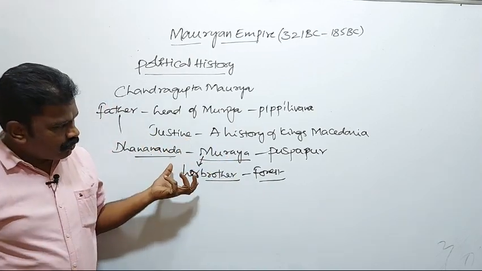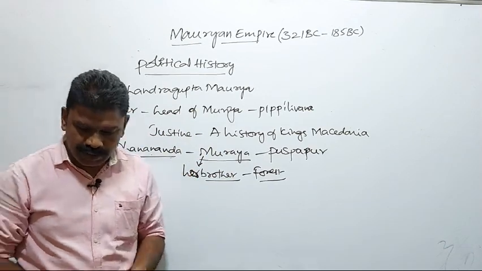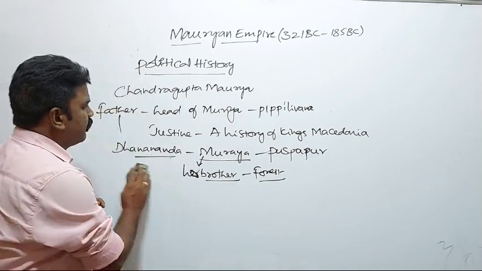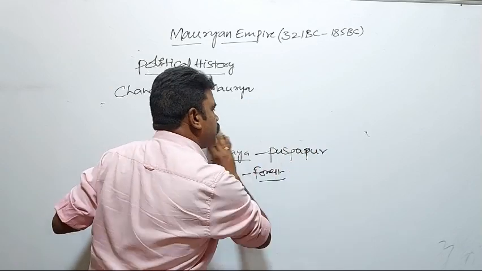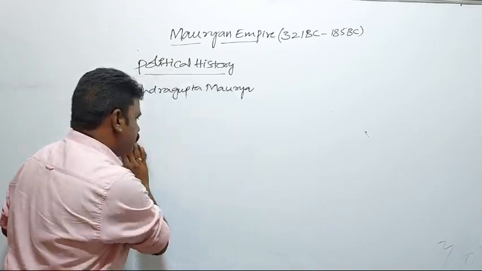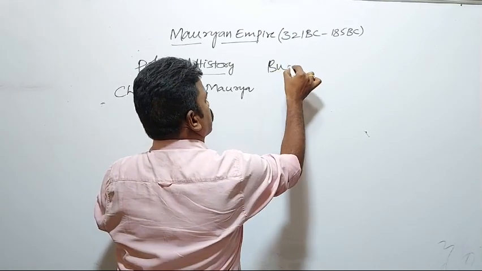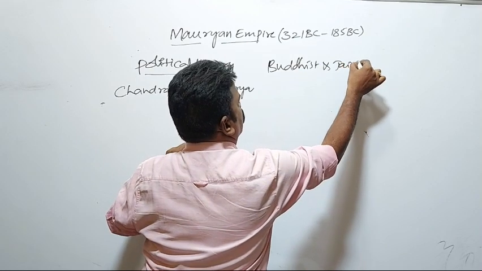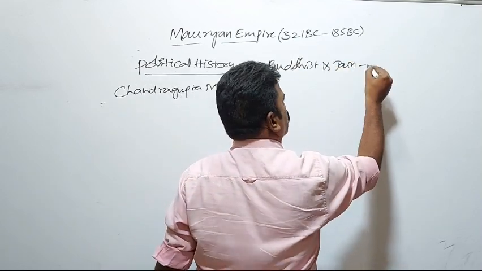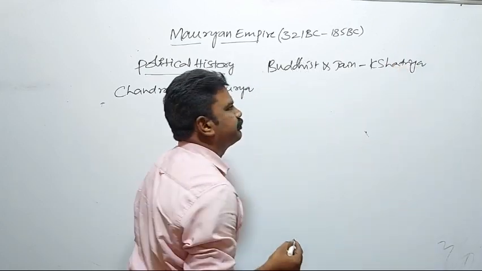So this was one story. Another story was given about Chandragupta Maurya. According to the Buddhist and Jain literature, these two tell that Chandragupta Maurya belongs to the Kshatriya clan.